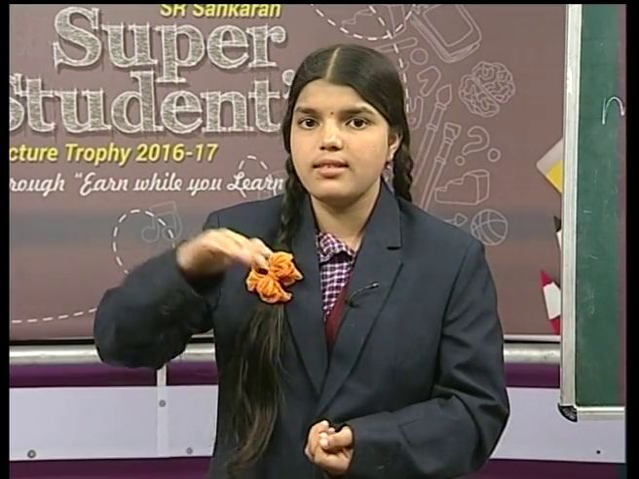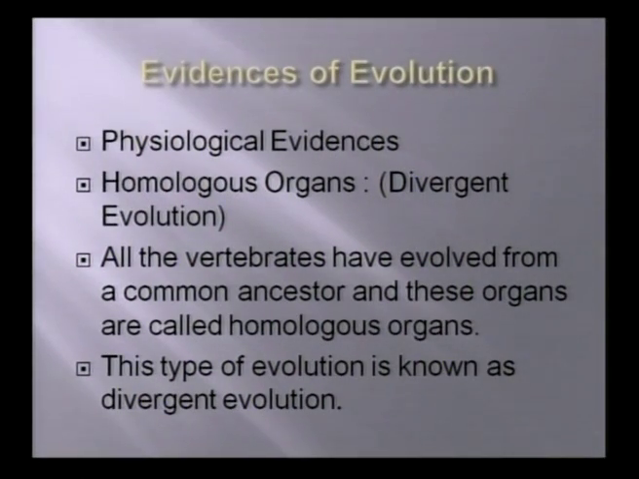Friends, next is evidences of evolution. What are the evidences? If you know the evidences of new species, then we can understand how evolution is continuous. Evolution is a continuous process. Just observe this slide. Evidence of evolution is also known as physiological evidences. What is that? Physiological evidences. There it also divides into two forms.